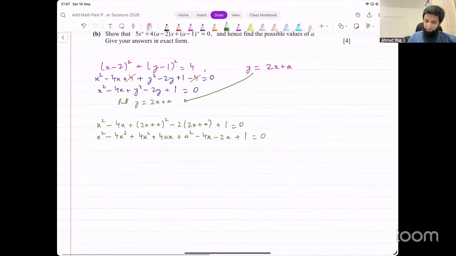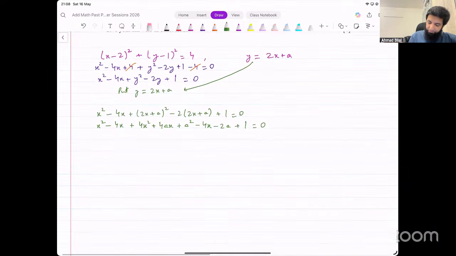This is what we're getting. Let's simplify this a bit. Write the like terms together. So we have x squared minus 4x. We have to be careful. I put square on top of that for some reason. This is x squared minus 4x. I'll just check my working again. x squared minus 4x plus 2x plus a whole squared. That looks okay. And then minus 2 into 2x plus a plus 1. Okay, seems okay.